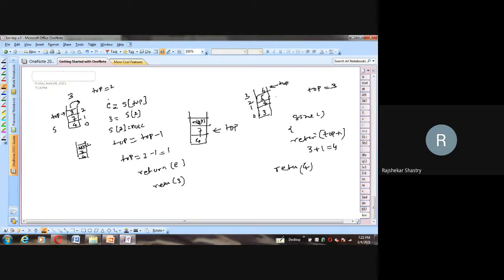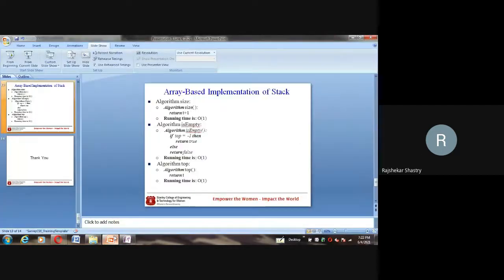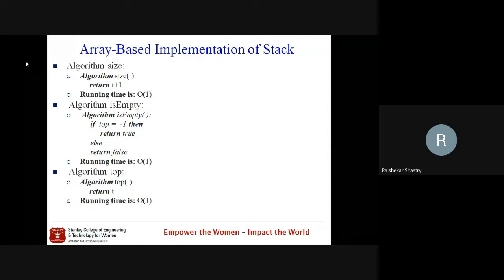Clearly observe this stack. It really has 4 elements, 6, 5, 4, 3. So 1, 2, 3, 4 elements are there. This is the single line statement to implement the size method. The complexity is also big O of 1 because it takes one line. The running time is 2 because t plus 1 is an arithmetic operation, and once it is calculated, the resultant value has to be returned, which is one more primitive. So there are 2 primitive operations and the running time is big O of 1.